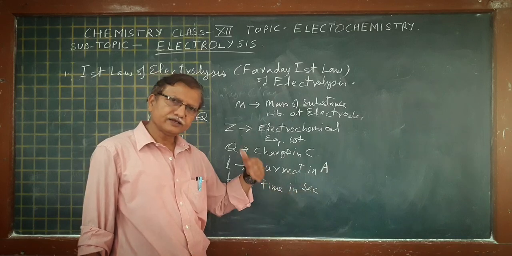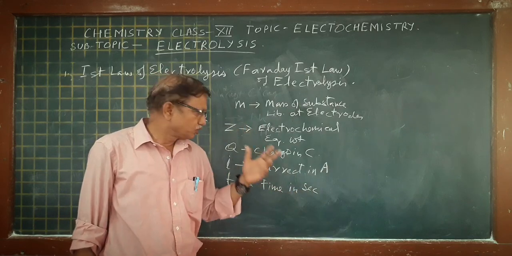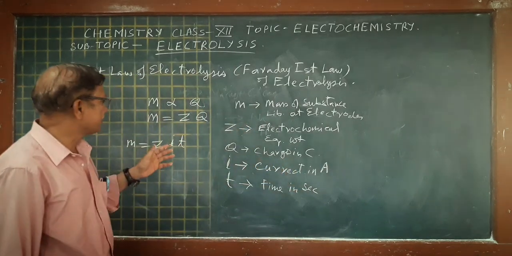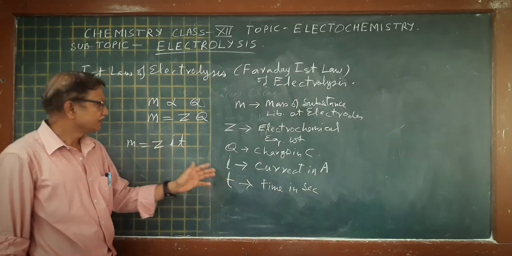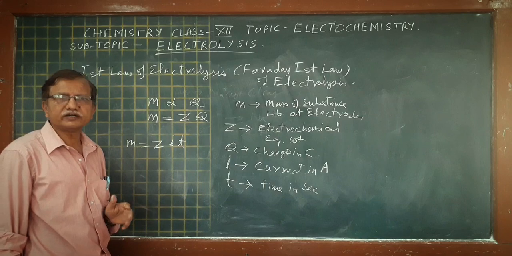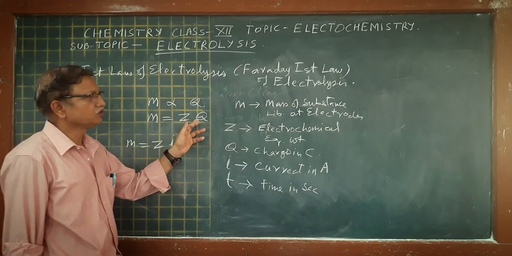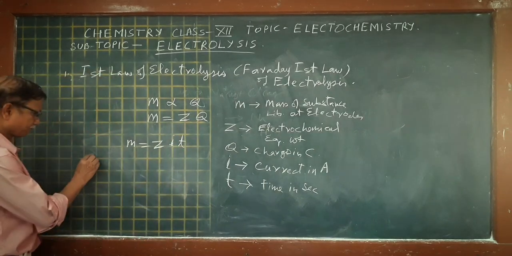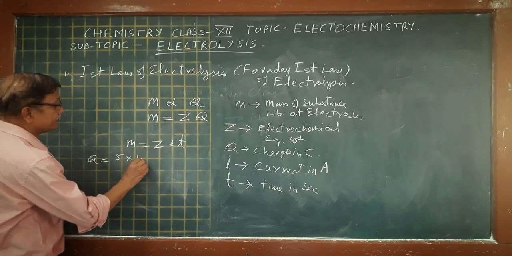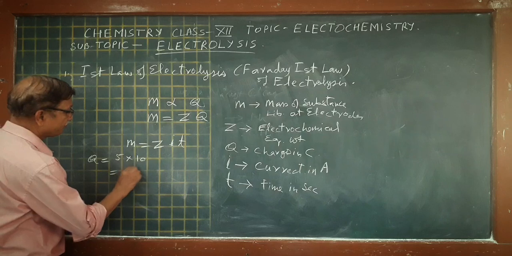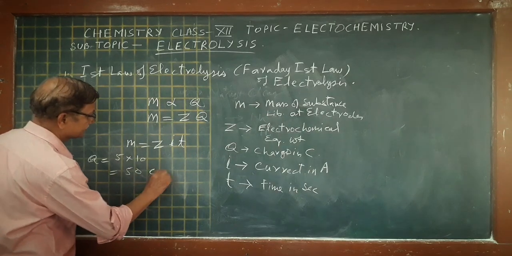Suppose we pass 5 ampere current for 10 seconds, then what is the quantity of charge? Q equals 5 ampere into 10 seconds, equal to 50 coulomb charge.